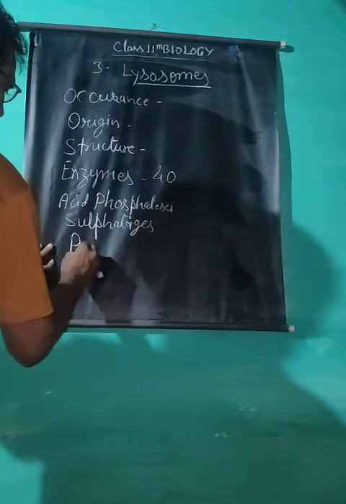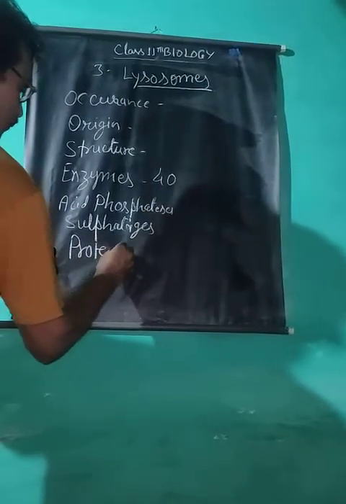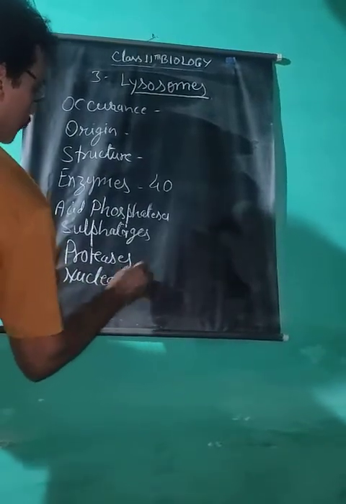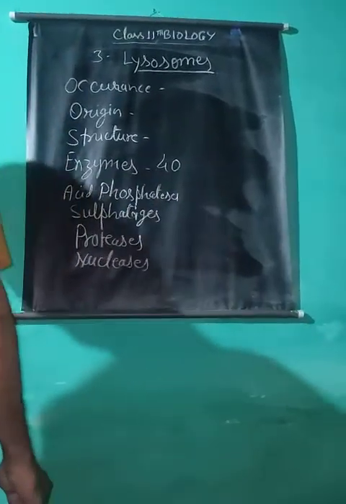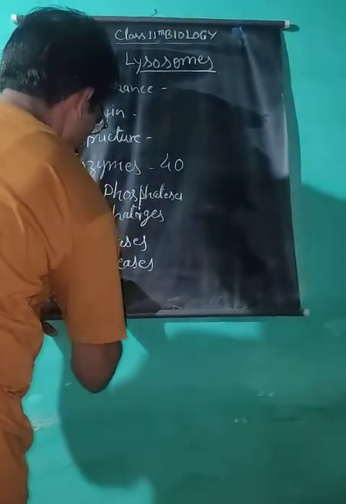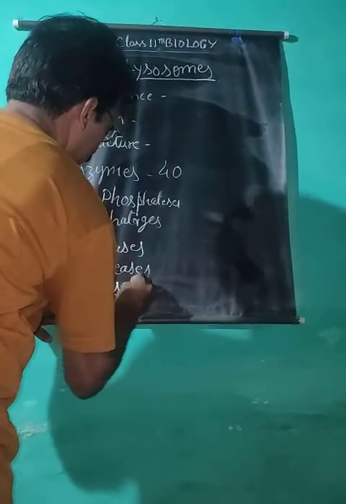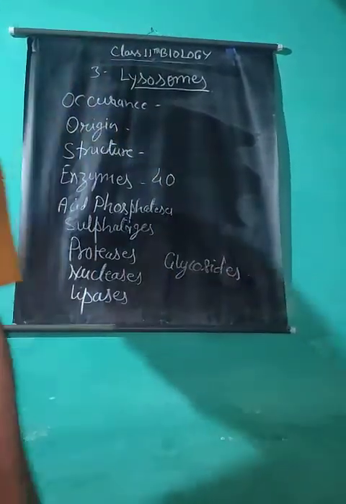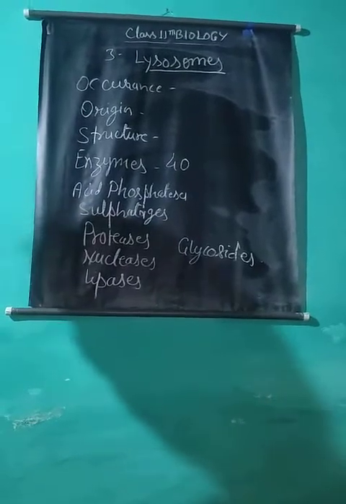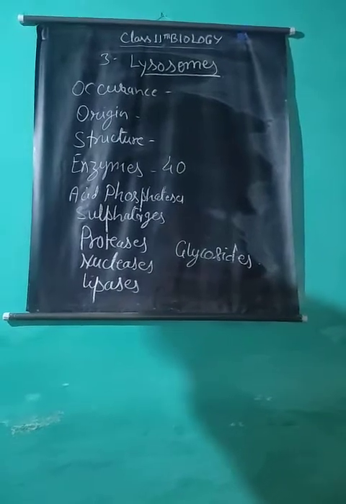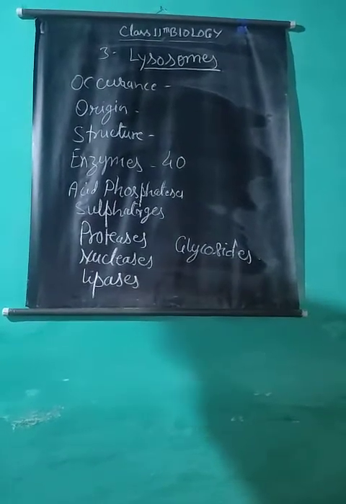nucleases, lipase and glycosidases, etc. These enzymes are also called acid hydrolases because these enzymes usually function in an acidic medium or pH less than 7.